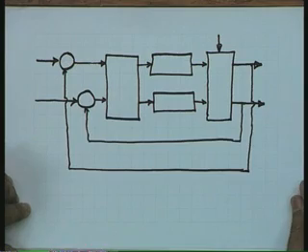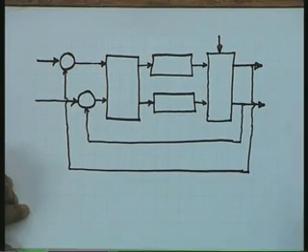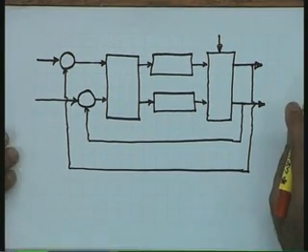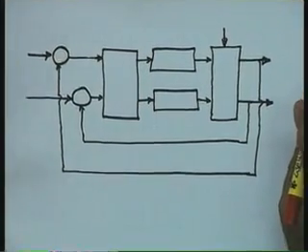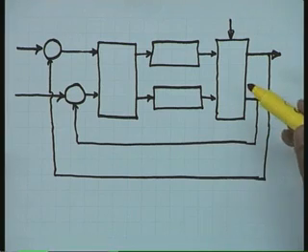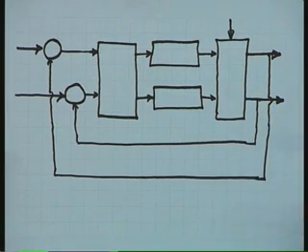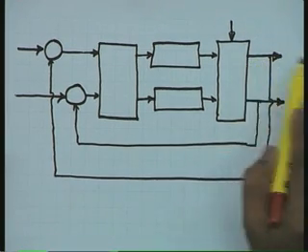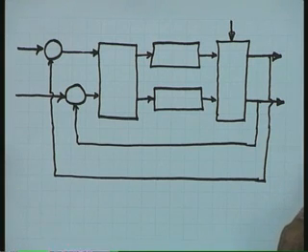Let me take another example, again very well known to you. This is the block diagram which I am going to complete of an automobile driving system. Again, many important terms will evolve out of this example. Please note this very carefully. In this system, you will note a departure from the previous example. There are two output variables. In the previous example, recall, there was only one output variable, one controlled variable.